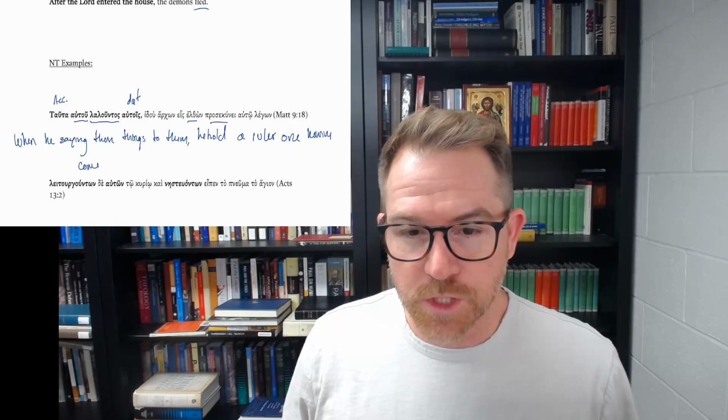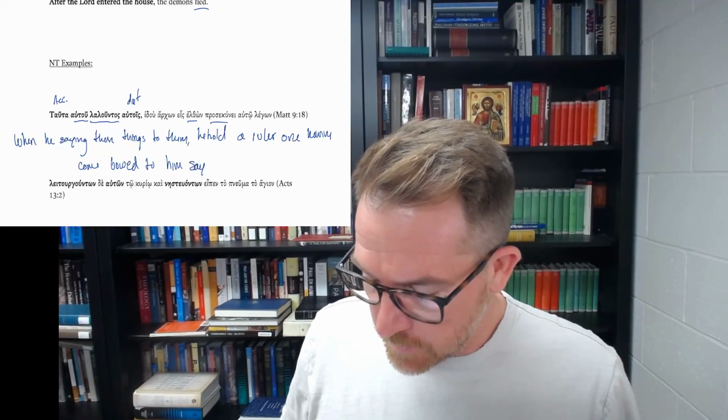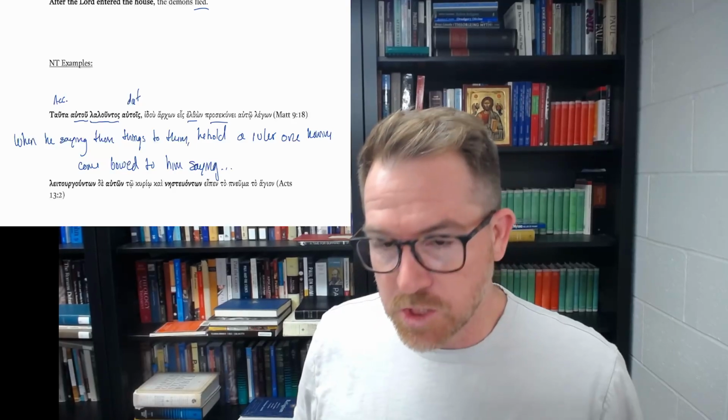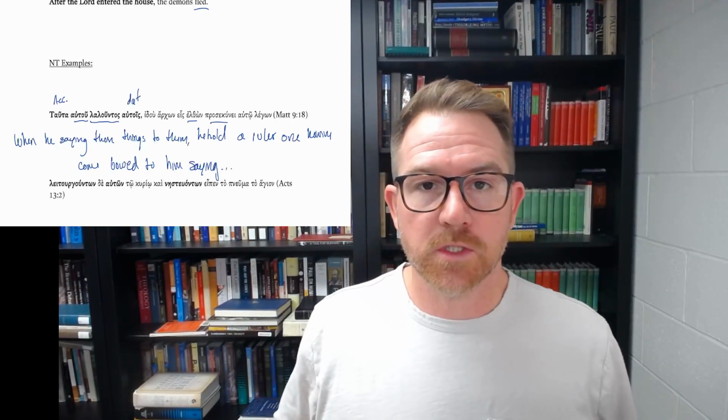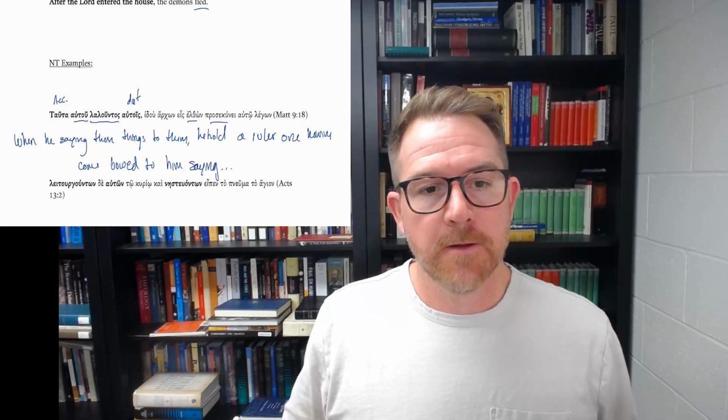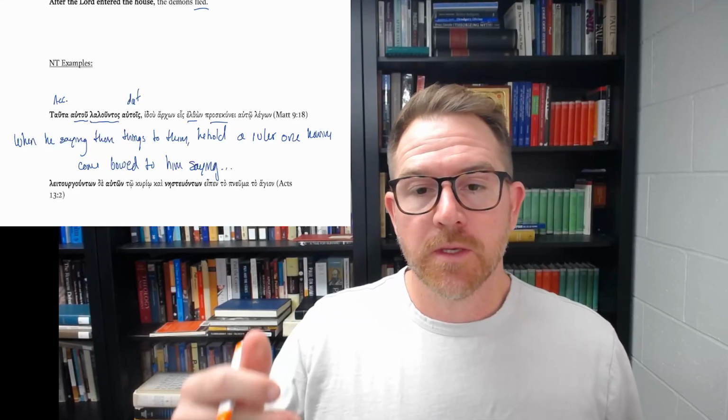Proskuneo is a verb for worship, but it could also mean bow down, and probably in this case means bow down. So this is setting up the speech that Jairus, as he's called in Mark, the synagogue ruler, is going to come and say, hey, I need you to heal my daughter.